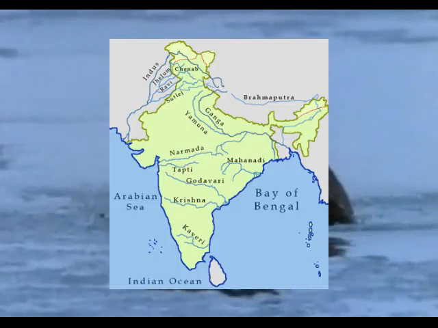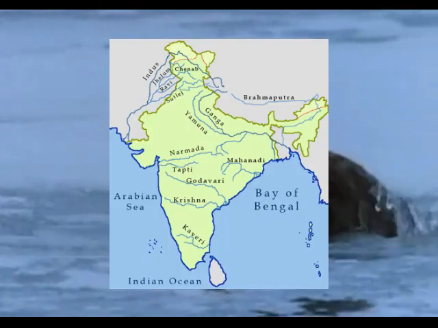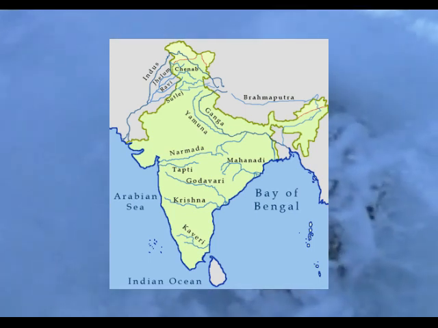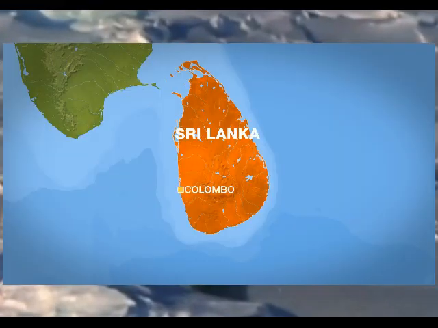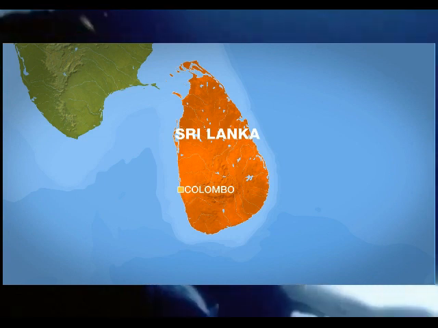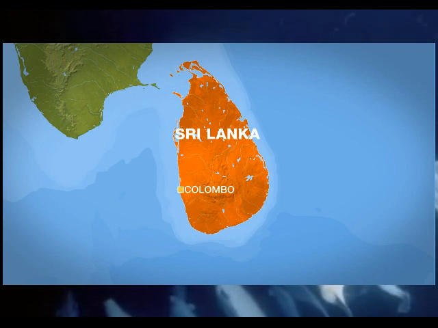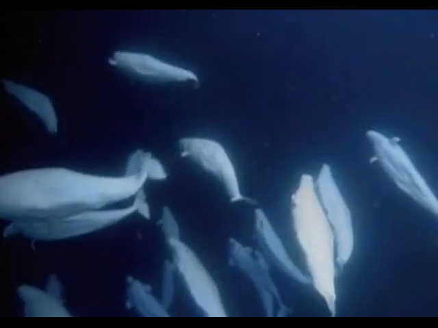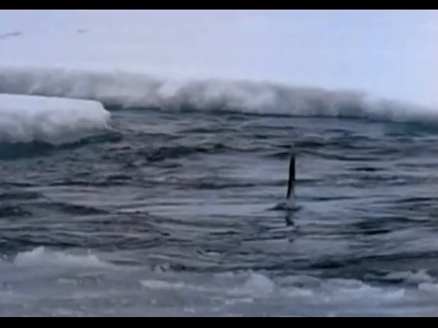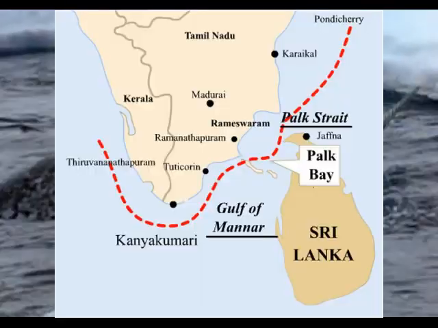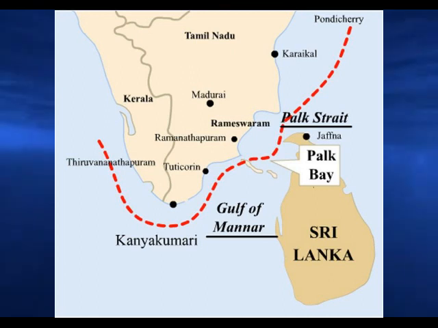Children, what is peninsula? The land surrounded by water on three sides. For example, India. What is island? A land surrounded by water on all sides, the four sides of water. That name is called an island. For example, Sri Lanka. What is strait? A narrow stretch of water linking two large water bodies is called strait.